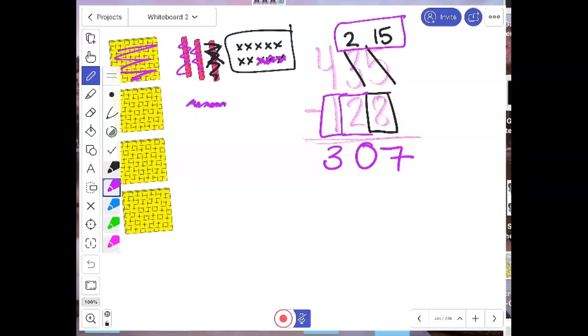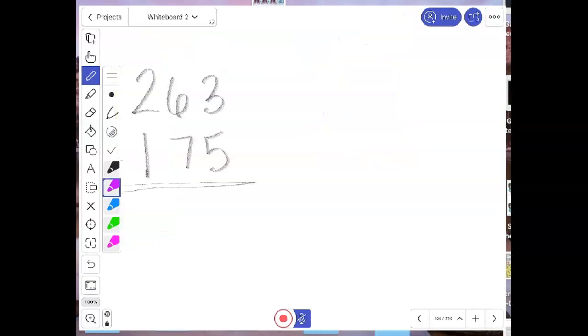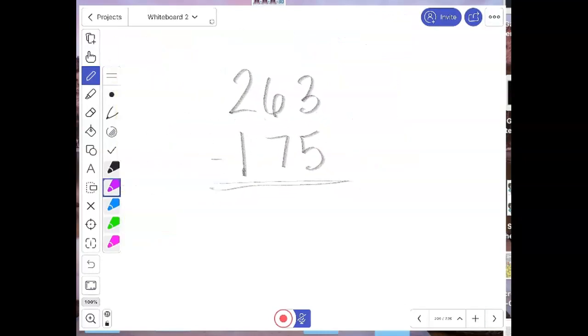This work that we did right here, that's the ungrouping or borrowing. We borrowed a 10 from the tens place, moved it back over to the ones place so that we could subtract. Okay, so let's practice that. We're going to just practice that standard algorithm.